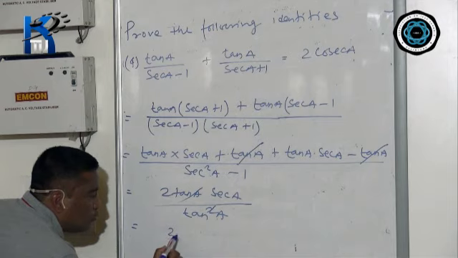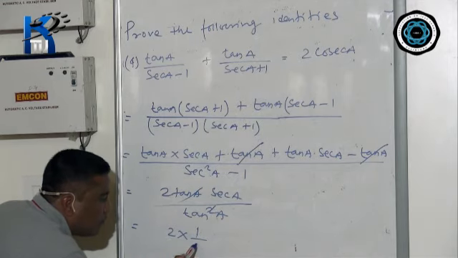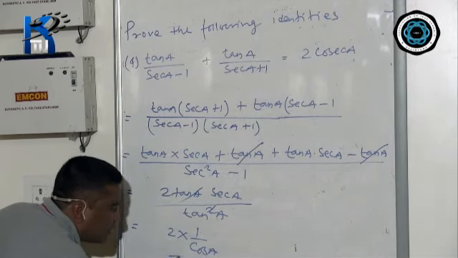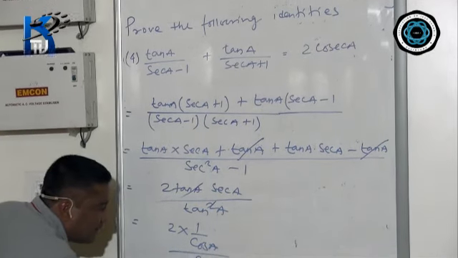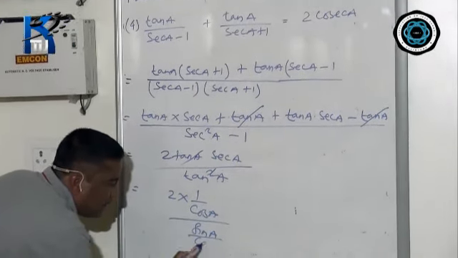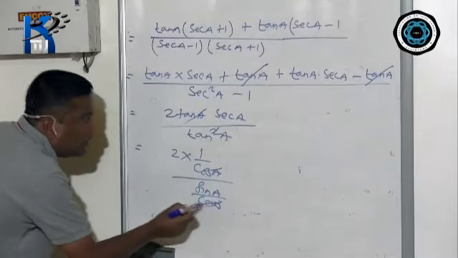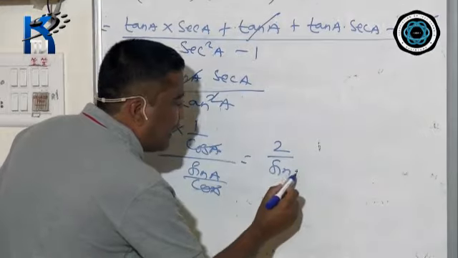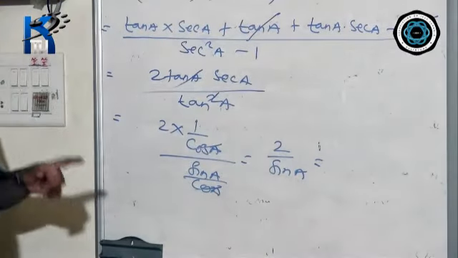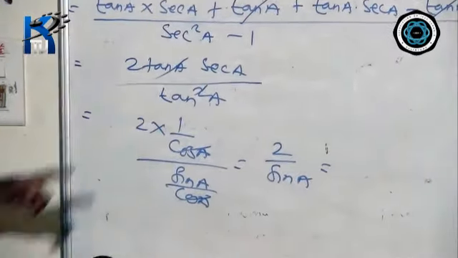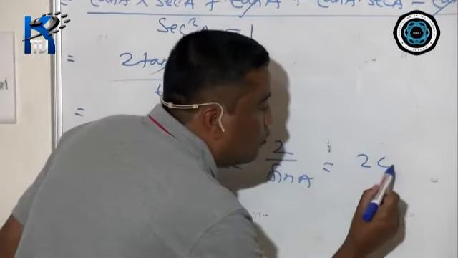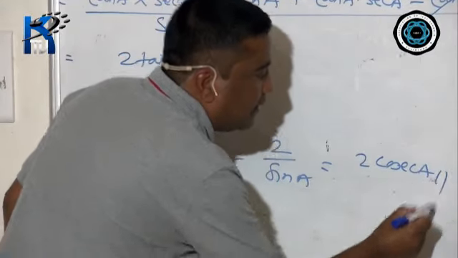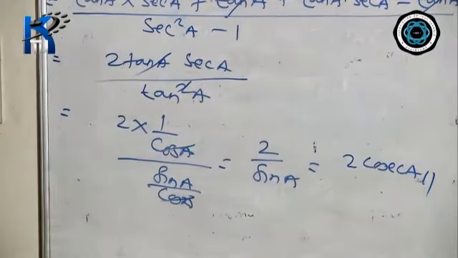After that, 2 into sec means 1 by cos A, divided by tan means sin A by cos A. These 2 will get cancelled. Now this is 2 by sin A. Now 1 by sin means cosec, 2 by sin means 2 cosec A, hence proved.